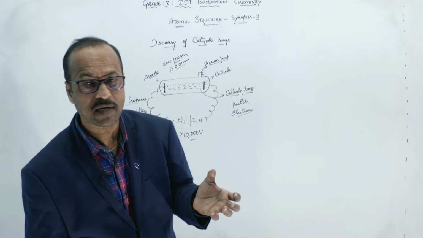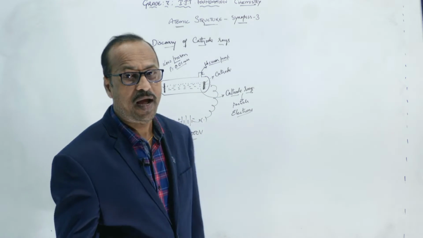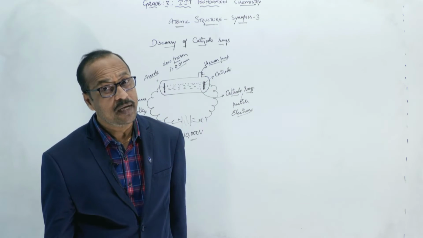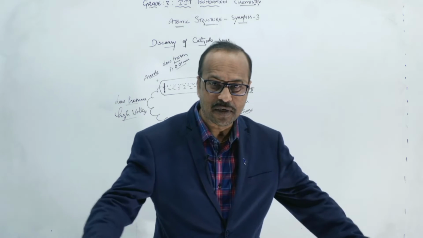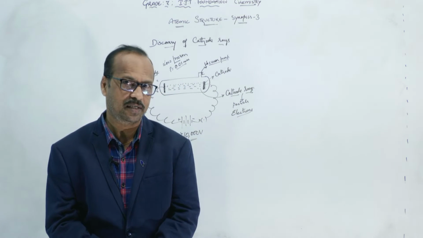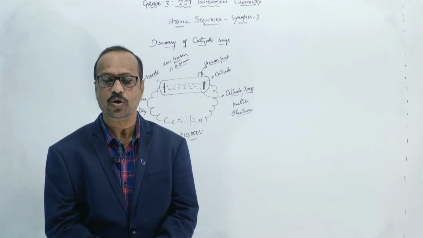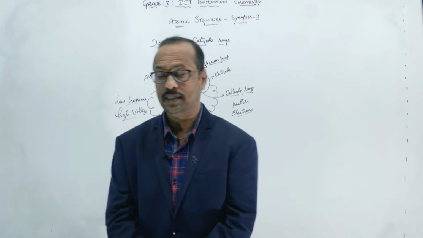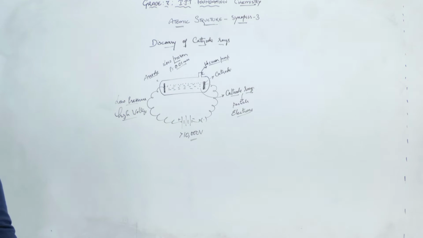At that time, he observed that some rays are emitted from the cathode and move towards the anode, and he gave the name cathode rays to them. But later experiments proved that these are not rays, but particles. Which particles? Negatively charged particles. And these particles were named electrons. Clear? Right. Now, let us see what the characteristics of these cathode rays or electrons are.